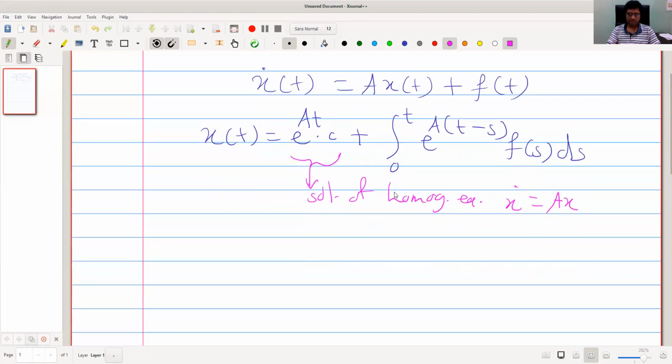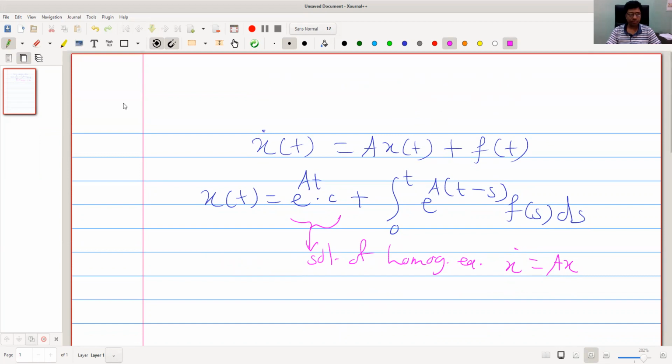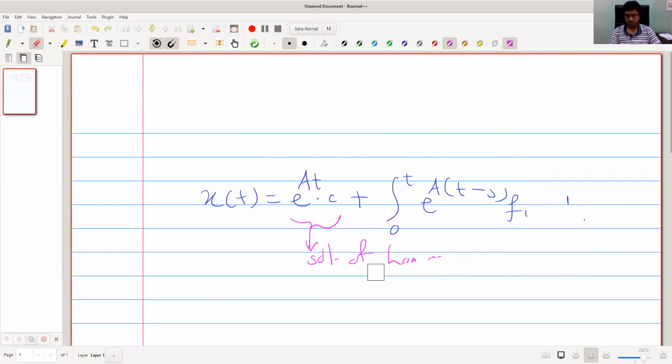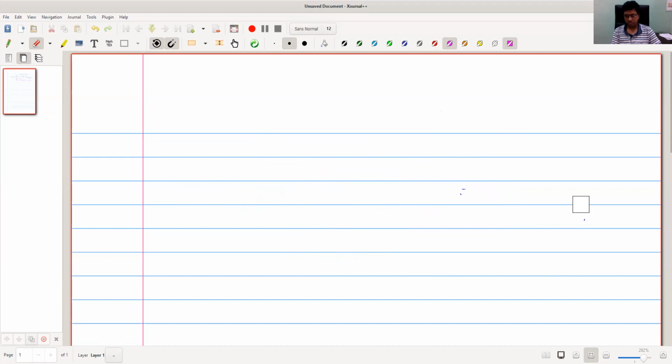Now we provide a similar formula for delay differential equation. Variation of constants formula.